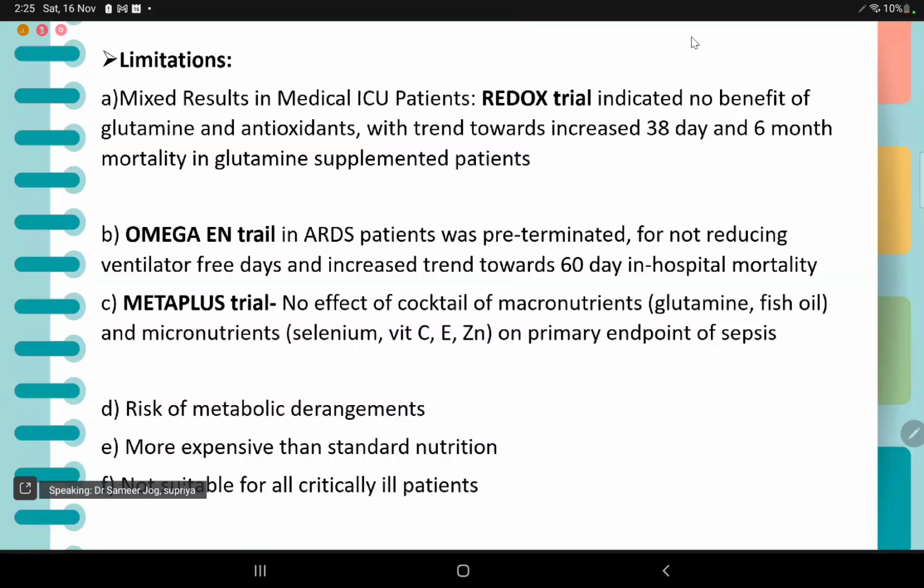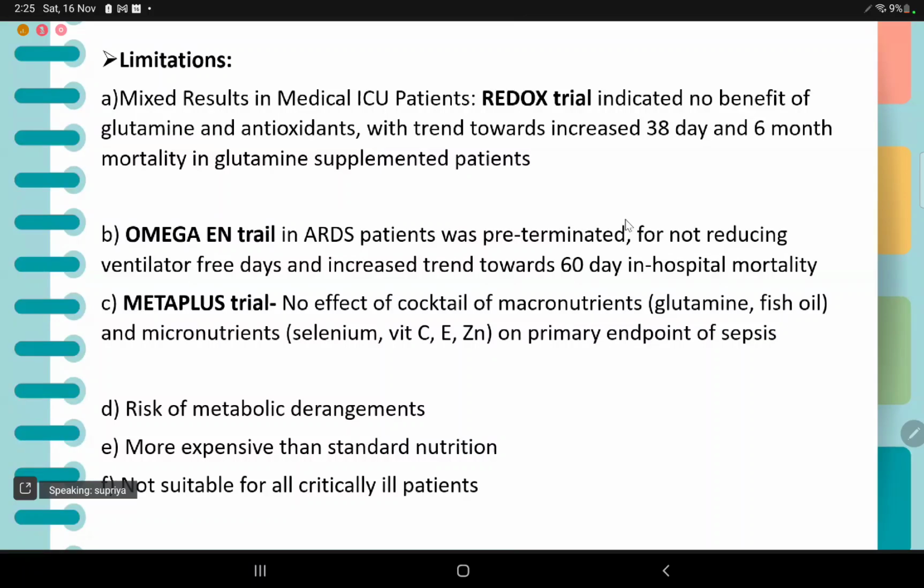Limitations are that there are mixed results in medical ICU patients. The REDOXS trial, which is quite important, indicated that there was no benefit of glutamine and antioxidants, and there was a trend towards increased 28-day and 6-month mortality in glutamine-supplemented patients. The OMEGA-EN trial in ARDS patients was pre-terminated because immunonutrition did not reduce ventilator-free days, and a trend towards increased 60-day in-hospital mortality was observed.